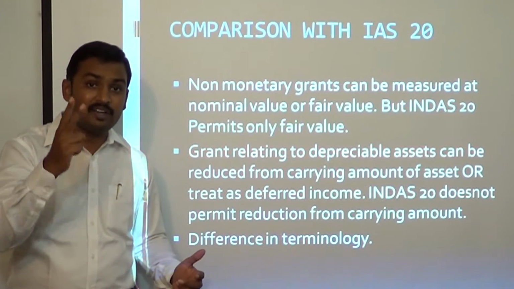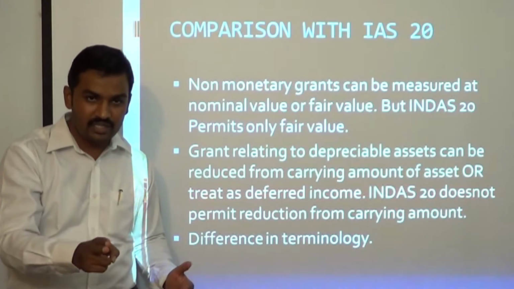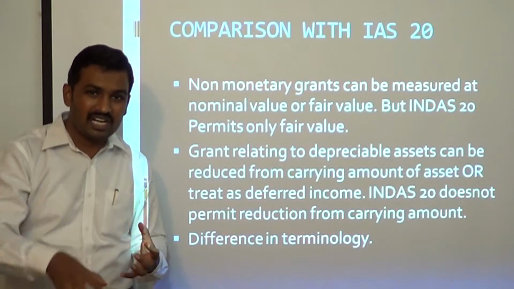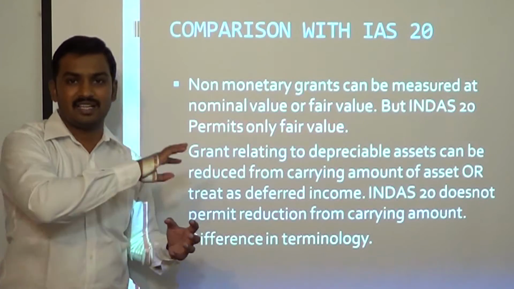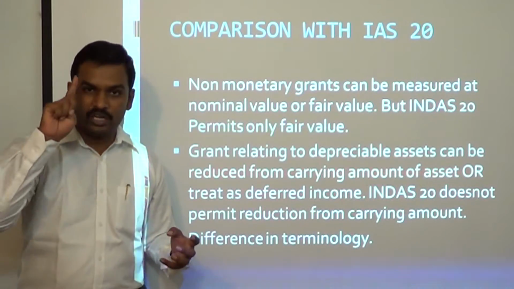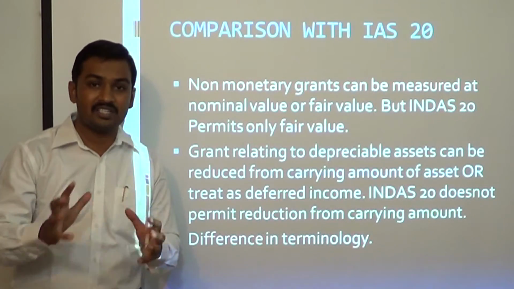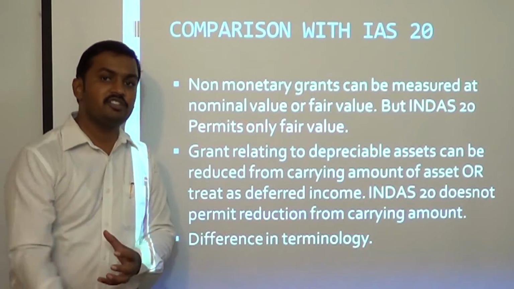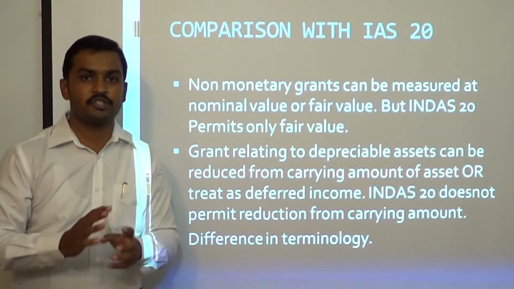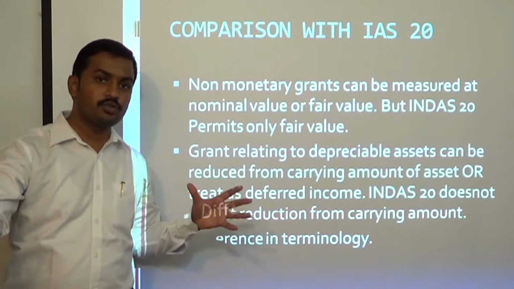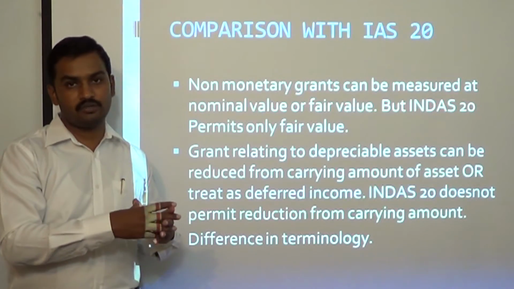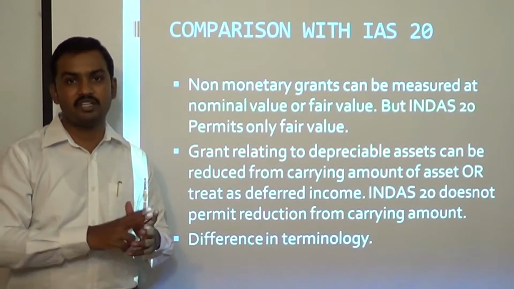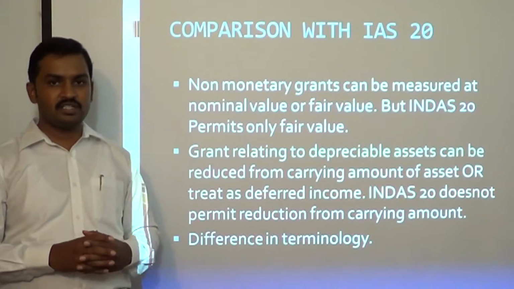So these two options were available under International Accounting Standard 20, but the option to reduce the grant from the carrying amount of the asset has been removed in Ind AS 20. So in Ind AS 20 we have only one approach, that is treating it as deferred income and releasing it to P&L account in the proportion of depreciation charge. It is not possible to reduce the grant from the carrying amount of the asset. Is it clear? So these are the two major differences. The third difference is difference in terminology.